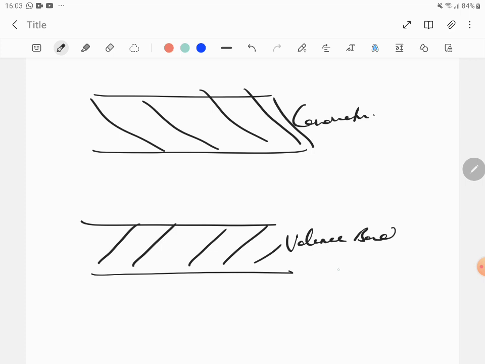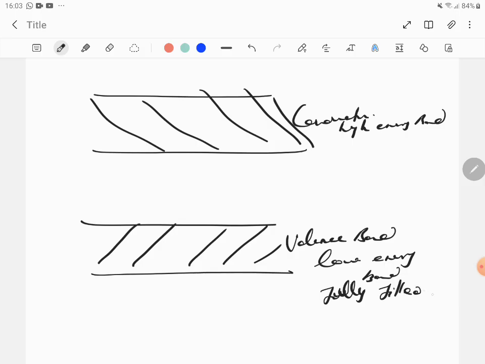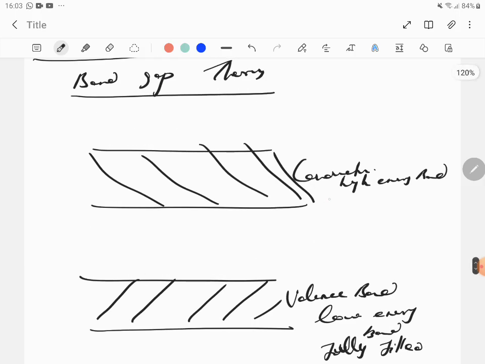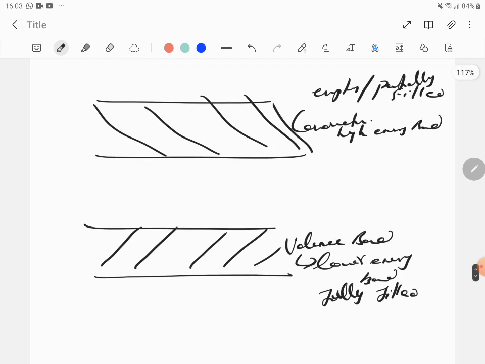Okay, what is the valence band? The valence electrons are found in the valence band. This is a low energy band, whereas the conduction band is a high energy band. The valence band will always be fully filled. If it's a metal, the valence shell will obviously be fully filled, whereas the conduction band will be partially filled or empty. The conduction band may be empty or partially filled, but it can't be fully filled. Correct? So these are the points about the valence band and conduction band. The valence band is a low energy band which involves valence electrons, and it's a fully filled band.